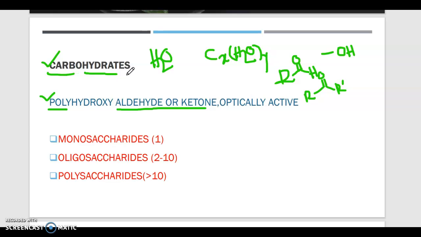So basically carbohydrates will be aldehyde or ketone class compounds, and they will have many hydroxy groups, that means more than one OH group, and the overall carbohydrate molecule will be optically active. That means it will rotate the plane of plane polarized light. So these are basically carbohydrates.